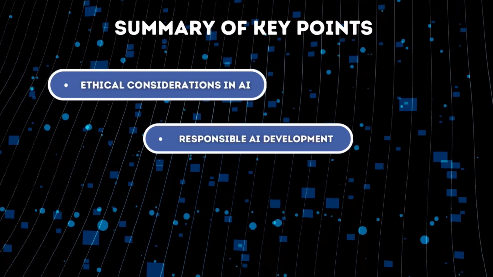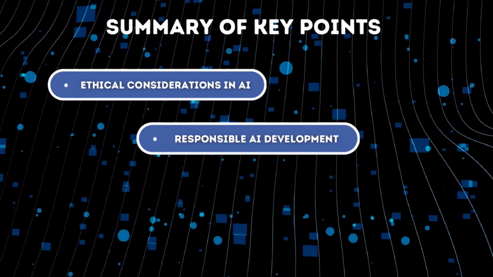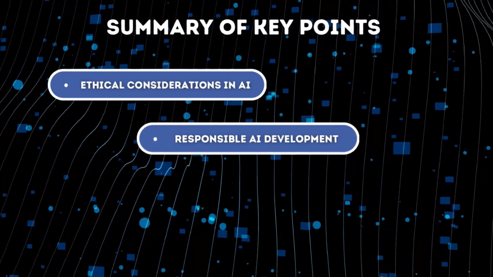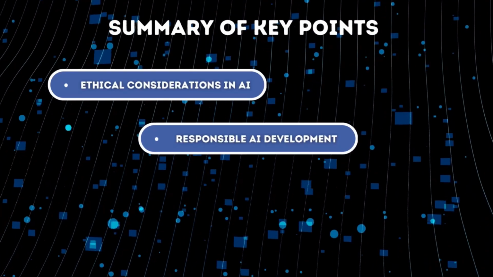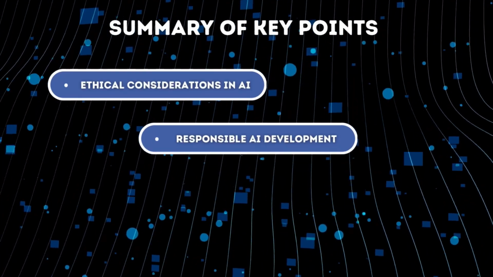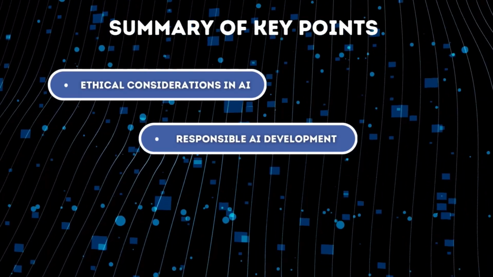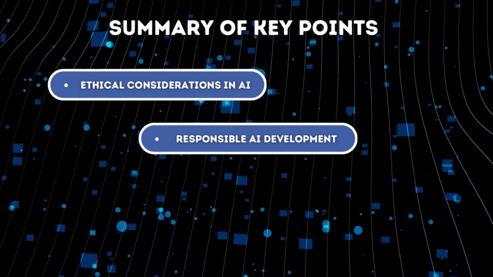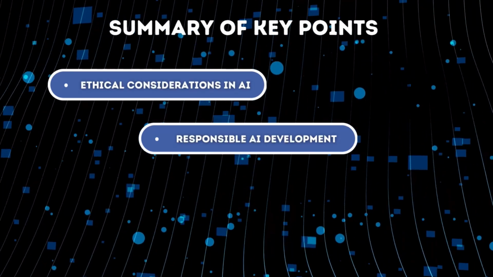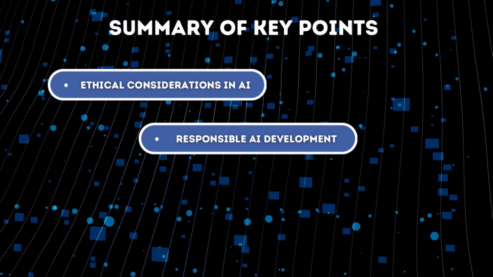Responsible AI development. We can also say that it would be essential for developers to follow clear guidelines and best practices to ensure that AI is created and deployed ethically. This includes fostering diversity in development teams, promoting data protection, and adhering to existing legal and ethical frameworks.